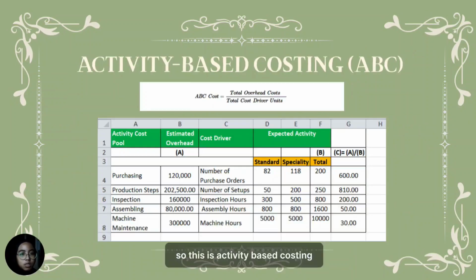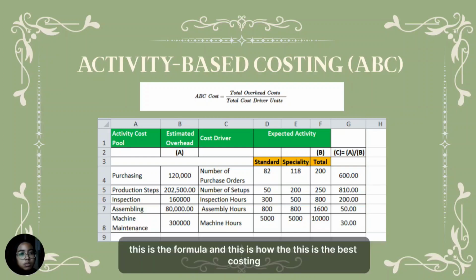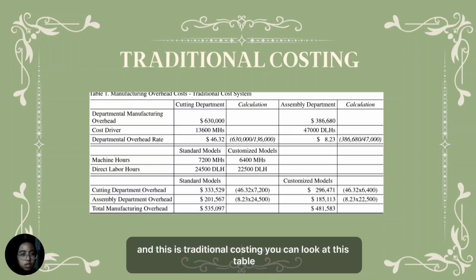So this is activity-based costing. This is the formula and this is how activity-based costing works. And this is traditional costing. You can look at this table.